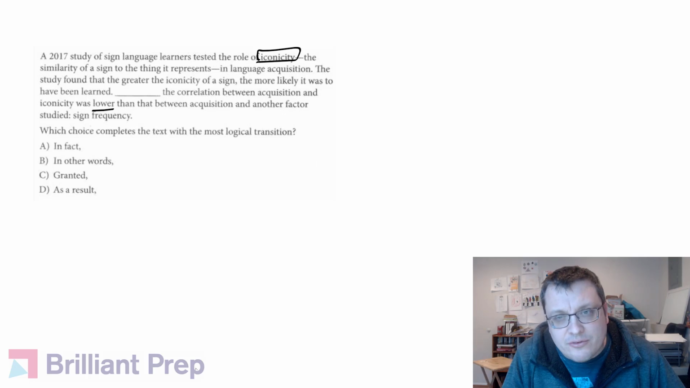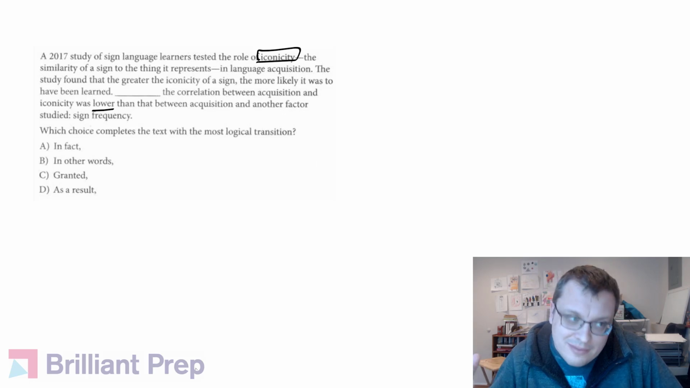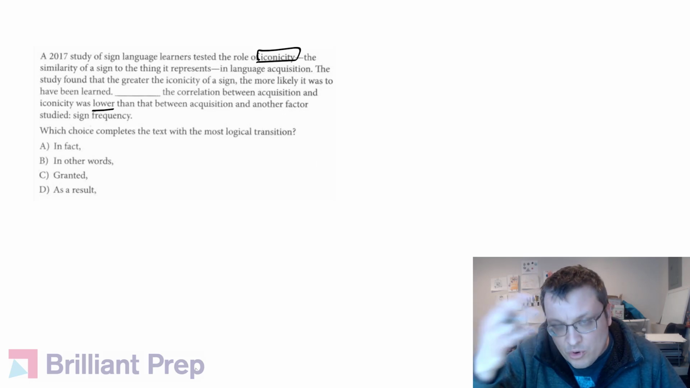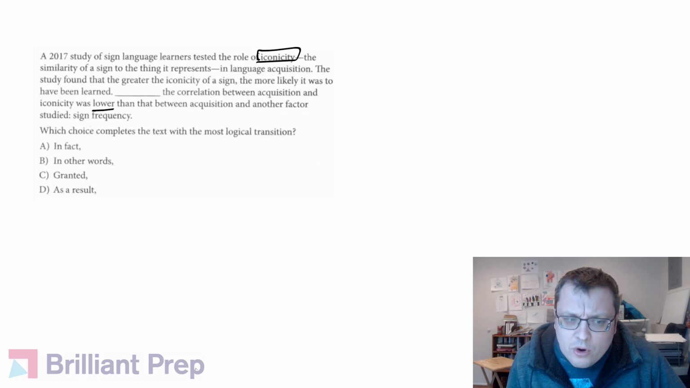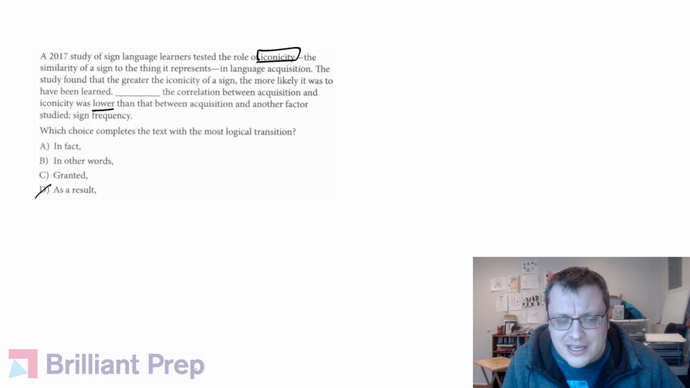So we have a little bit of a shift, right? We're laying out initially the connection between these two ideas, but then, notice that word but, we want to say that nonetheless there's this other factor that's maybe more significant. So I need a word here that shows that shift. As a result, which is a cause and effect type word, is not what we want because, again, we're shifting in a different direction. We're contrasting.